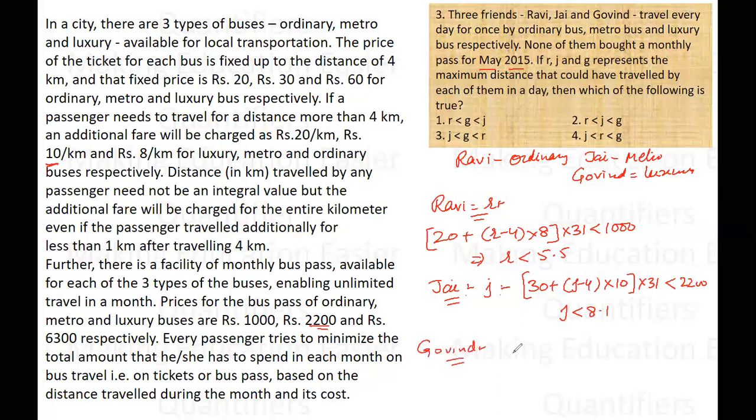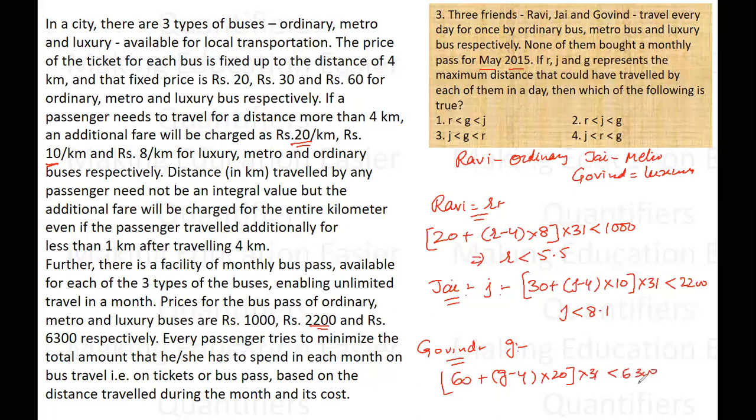Similarly for Govind, G is the total distance, so he will be paying 60 rupees for the first 4 kilometers. The remaining distance is G minus 4, for which he will be paying 20 rupees per kilometer, as he is traveling by the luxury bus. And for the month of May, multiplied by 31, it should be less than 6300.